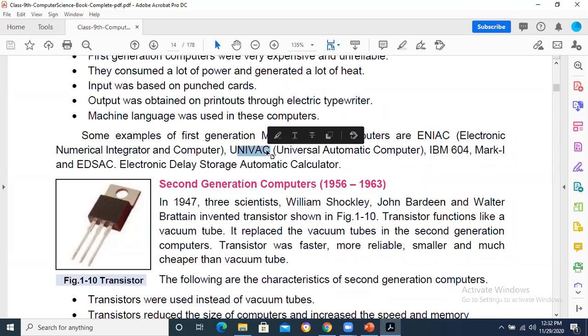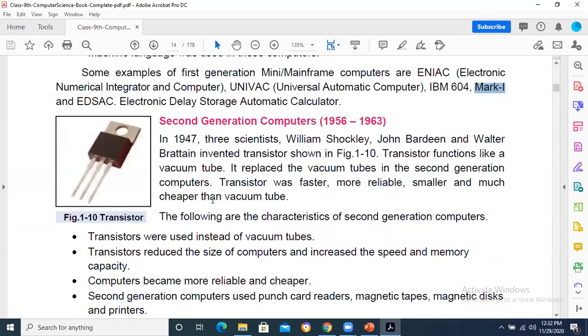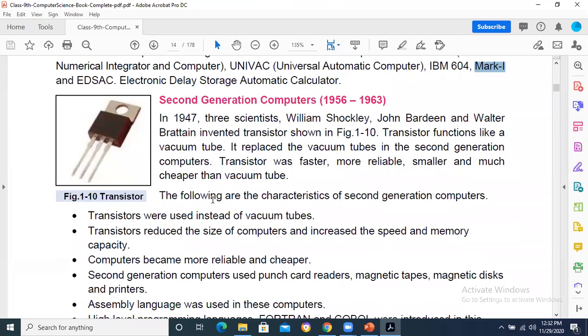ENIAC, UNIVAC, IBM 604, Mark 1. As I have mentioned, Mark 1 is the first digital computer. Mark 1 and EDSAC, electronic delay storage automatic calculator. These are all examples, so these can be asked in the MCQs. But keep in mind, at that time only binary language, machine language, was there to communicate with the